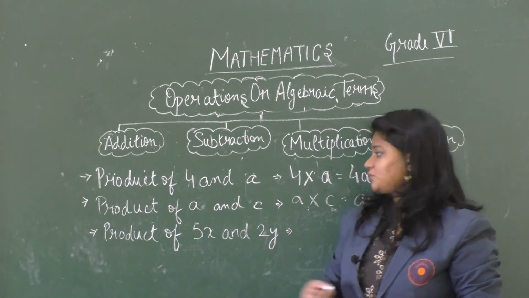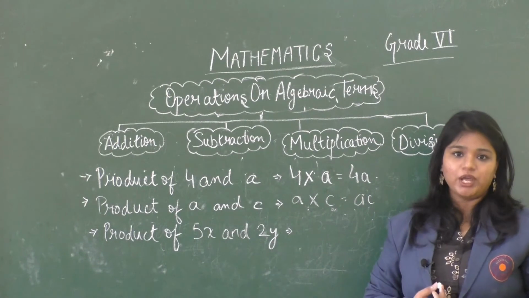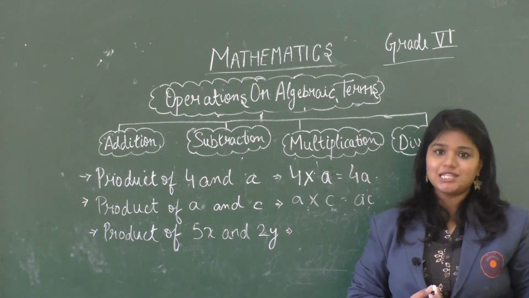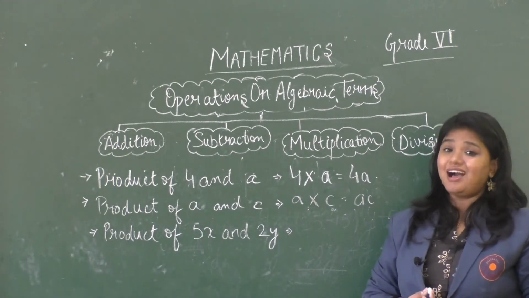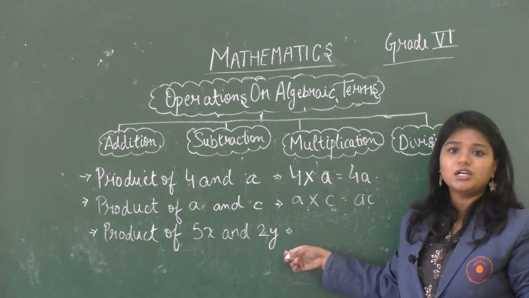Now let's do the last one. We have to find the product of 5x and 2y. Here we notice that it is a combination of a constant and a variable, and unlike addition and subtraction, here the variables also differ.